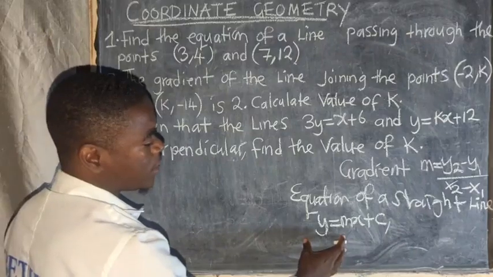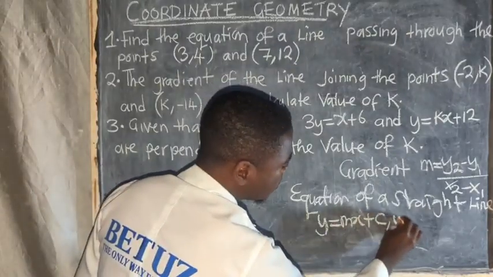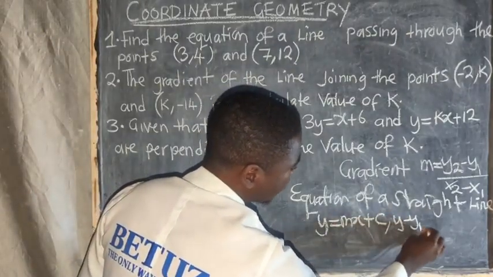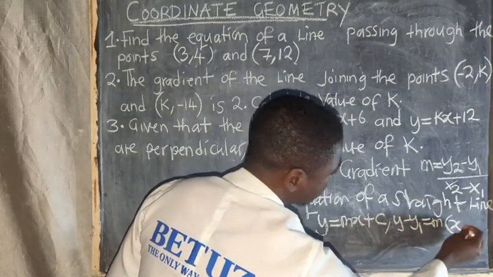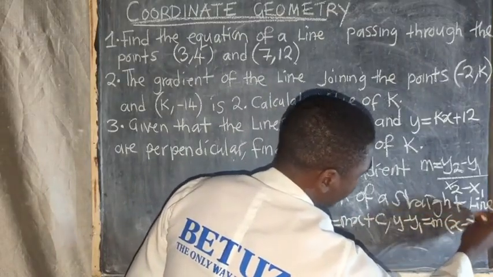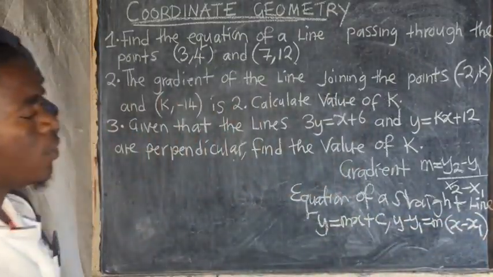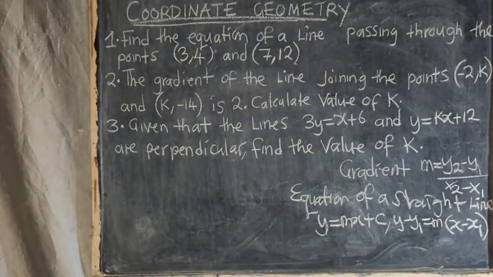We can also use this one, y minus y1 is equal to m open bracket x minus x1, like this. We can use these two formulas. This is just something that I want you to know and understand.